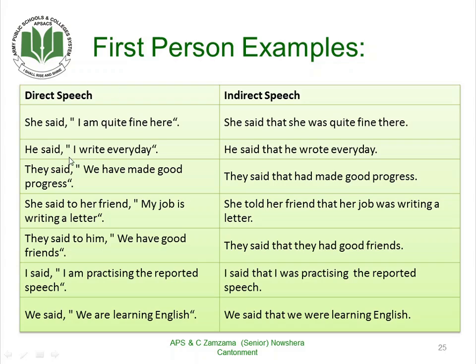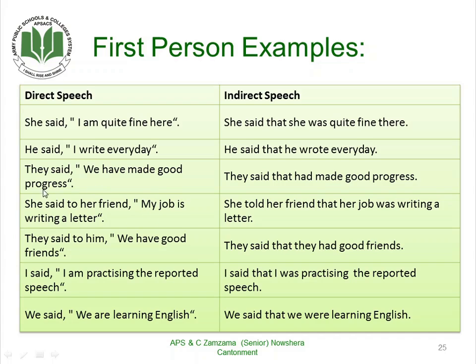He said, "I write every day." So, I will change into he. They said, "We have made good progress." We will change into they. They said that they had made good progress. She said to her friend, "My job is writing a letter." Now here, my is first person.